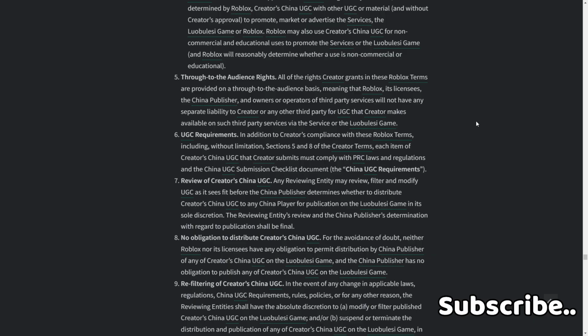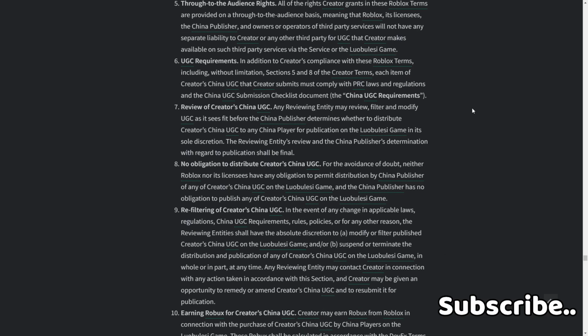The China UGC reviewing entity may review, filter, and modify UGC as it sees fit before the China publisher determines whether to distribute Creator's China UGC to any China player for publication on the Lubusi game. In its sole discretion, the reviewing entity's review and the Chinese publisher's determination with regard to publication shall be final.